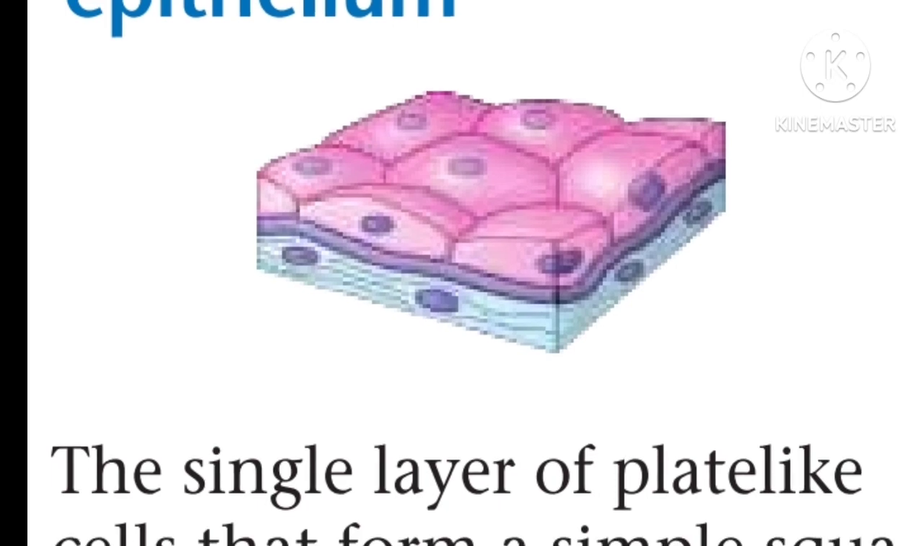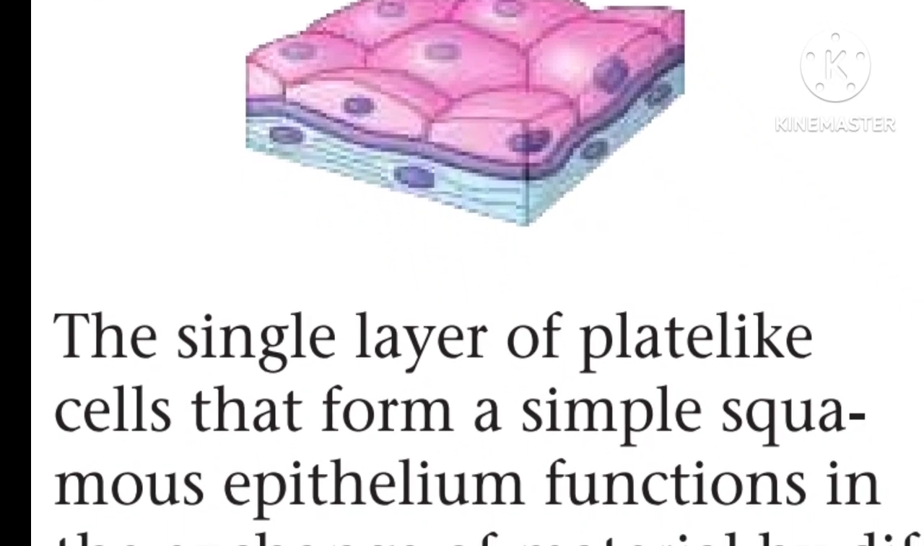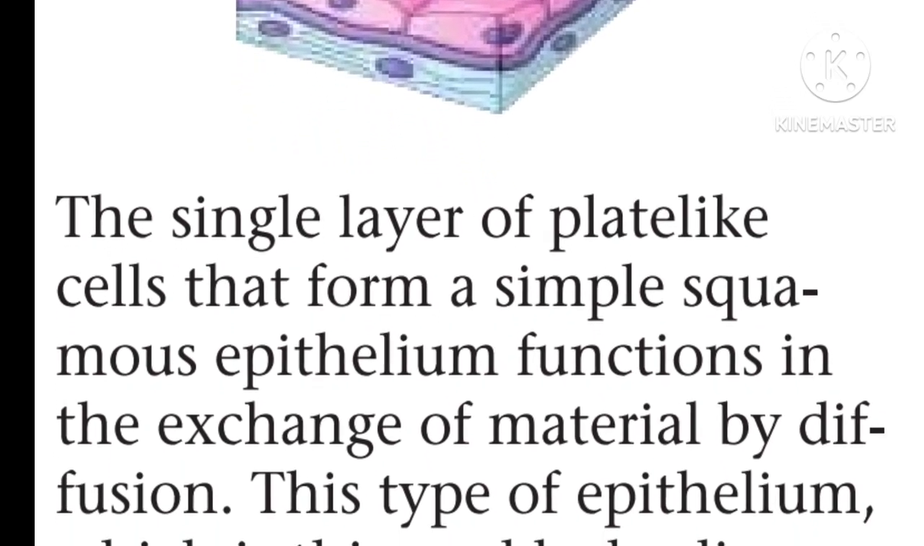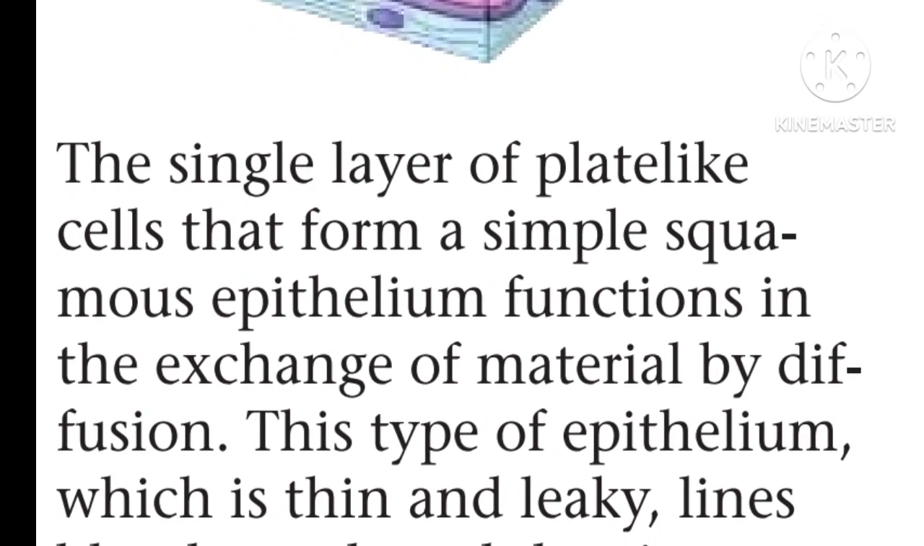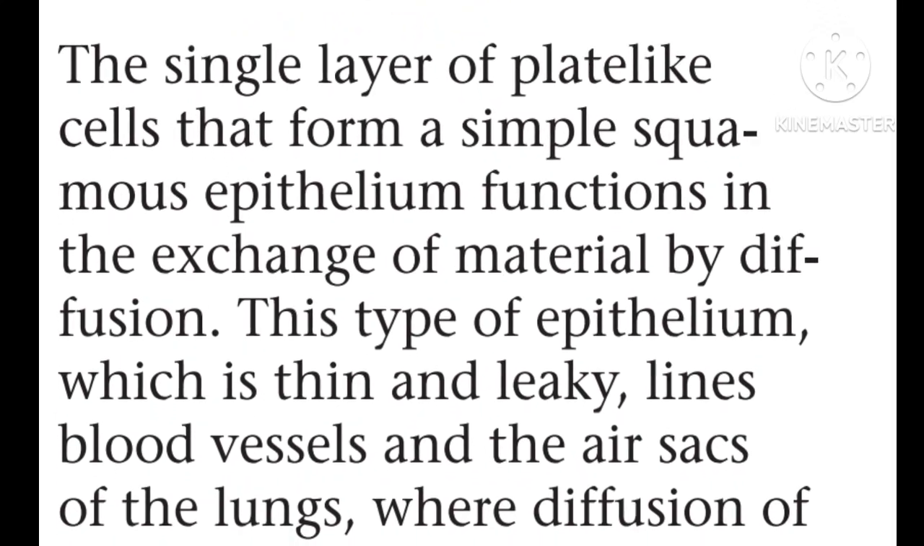The next type of tissue is simple squamous epithelial tissue. These tissues are a single layer of plate-like cells that function in the exchange of materials by diffusion. This type of epithelium is leaky and present in blood vessels and lung alveoli.